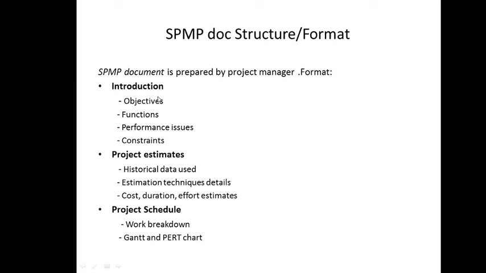The introduction will consist of objective, function, performance issues and constraints. Then estimates will use estimation modeling based on historical data. Estimation technique details will be covered, and for cost, duration and effort estimates the COCOMO model will be used. We have several estimation techniques, and we will cover all of those in the next lectures. Then we have a schedule. We prepare a work breakdown structure, a Gantt chart and a PERT chart for this.